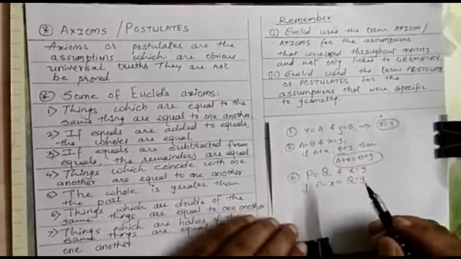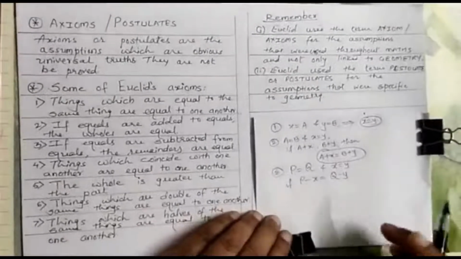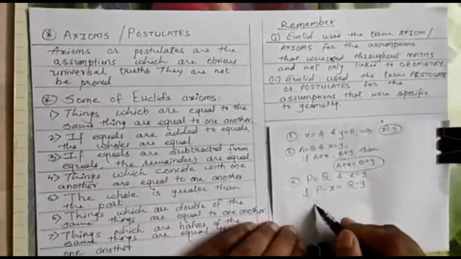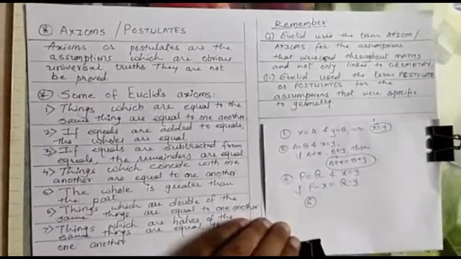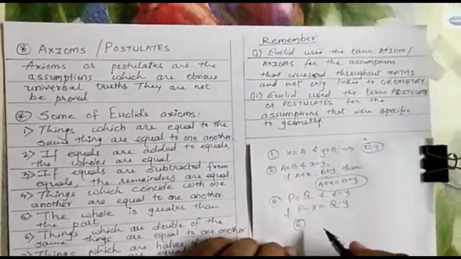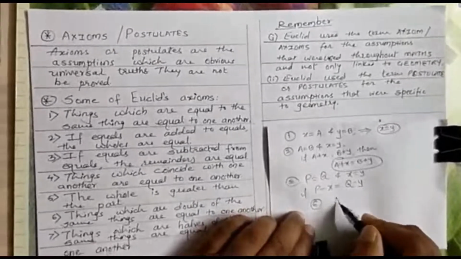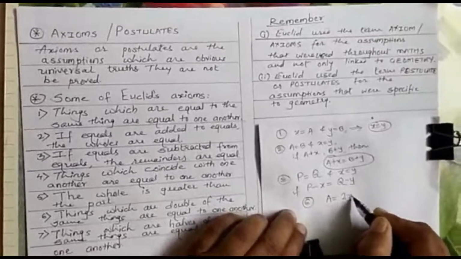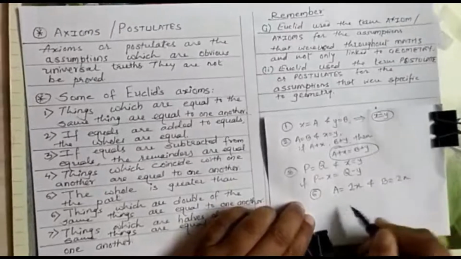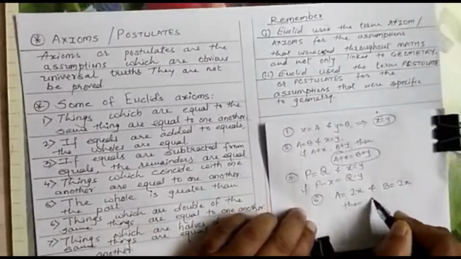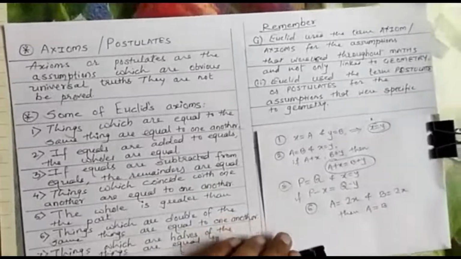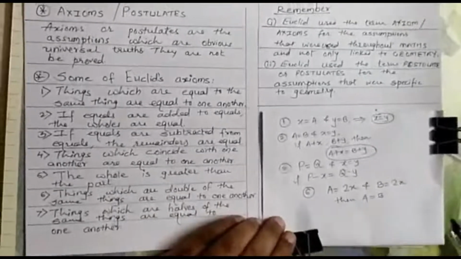Sixth one, things which are double of the same things are equal to one another. Try to understand, things which are double of the same thing. Suppose A is 2 times x and B is also 2 times x, then A is equal to B. So things which are double of the same things are equal to one another.